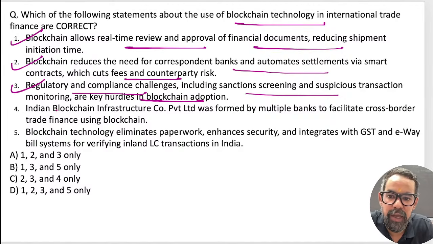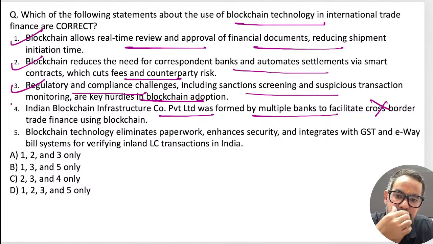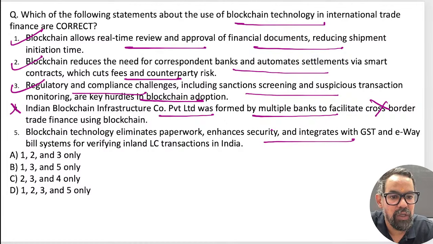India Blockchain Infrastructure Private Limited was formed by multiple banks to facilitate not cross-border but inland, basically domestic transactions. Blockchain technology eliminates paperwork, ensures security and integrates GST, e-bills and others. In case of India, it is true.